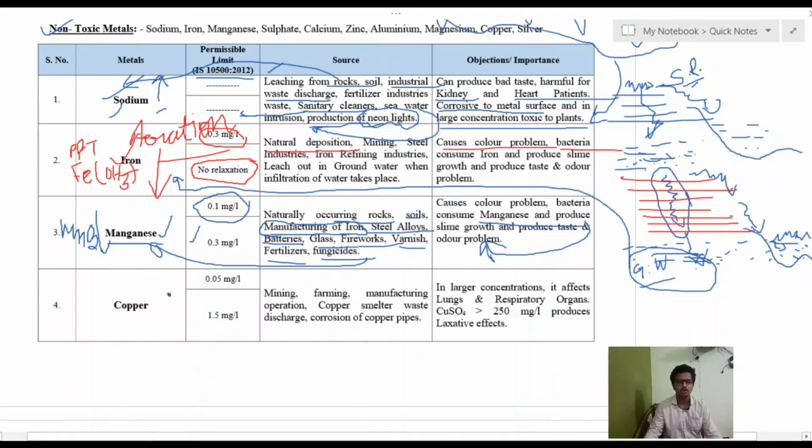The source of copper is generally the rocks which contain the copper. That is CuFeS2, called chalcopyrite.